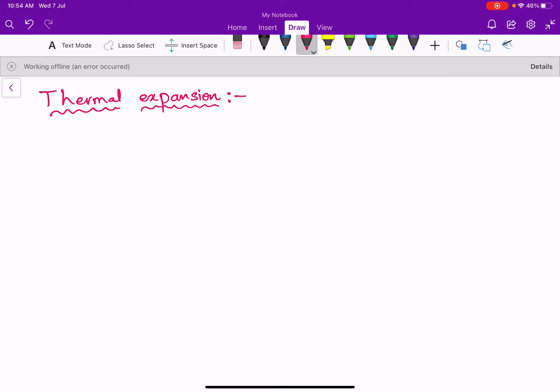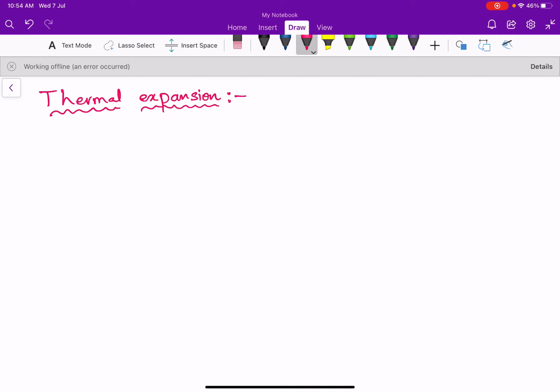Dear students, today we are going to discuss thermal expansion. We know many substances expand on heating and contract on cooling. That means as the temperature increases, the dimensions of the material will expand.